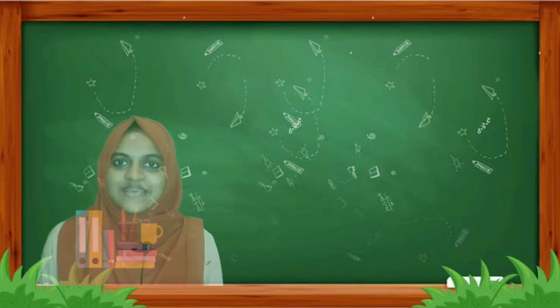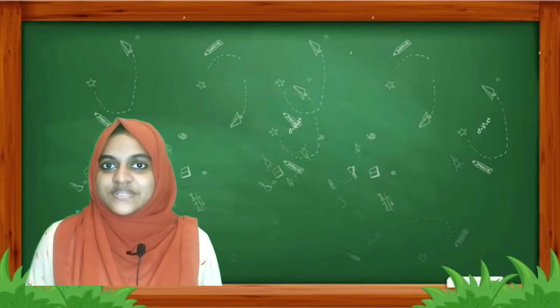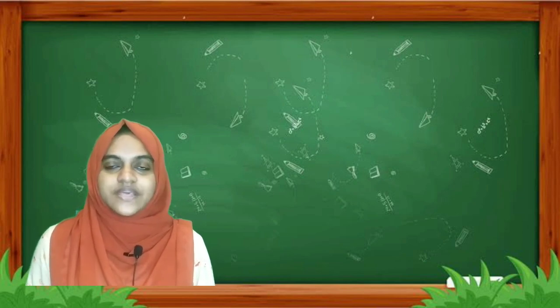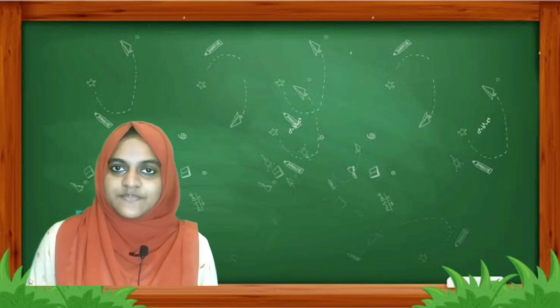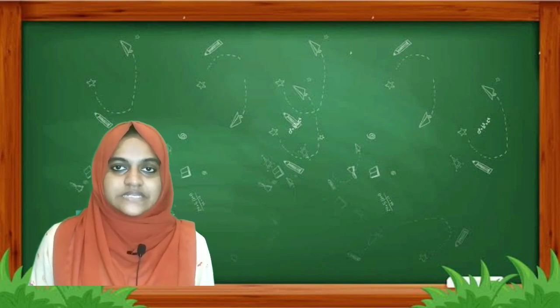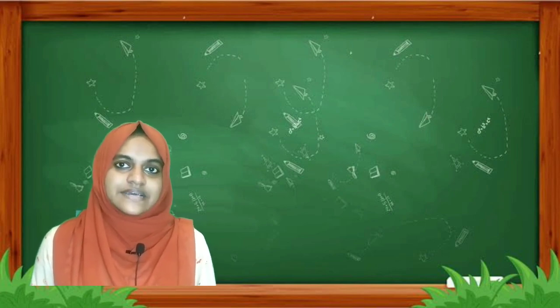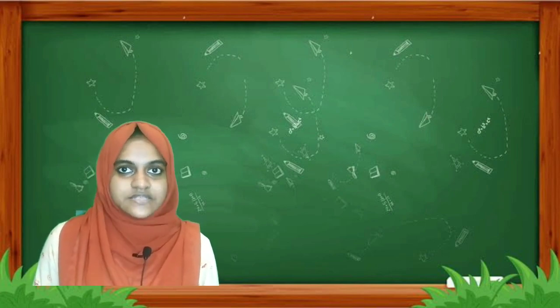So my dear students, today we discussed what all things? We discussed the microorganisms, the 4 different types of microorganisms: bacteria, fungus, algae and protozoans, and viruses too, right?